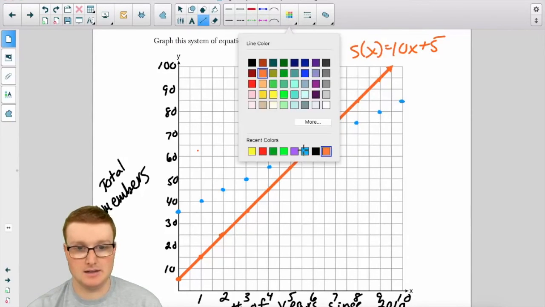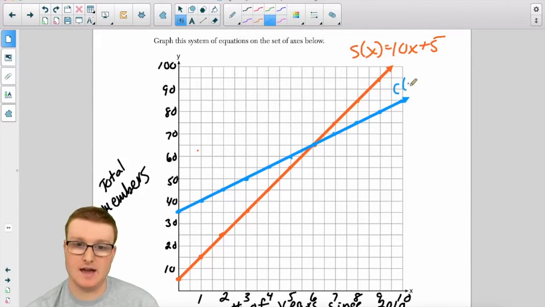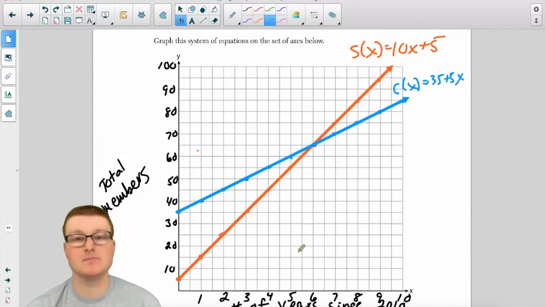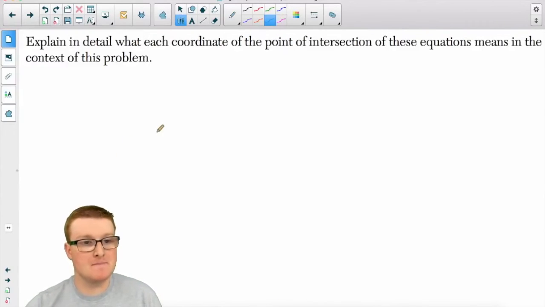Go ahead and get a blue line here. And this is the chorus. So that's C of x is equal to 35 plus 5x. Okay, great. So we just graphed it. That's it. That's what we need to do. Now let's solve for the other part. One last part and we're done.